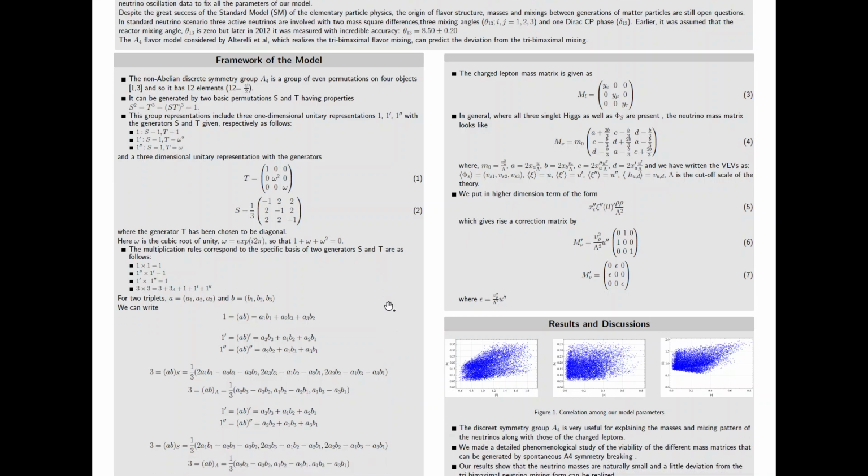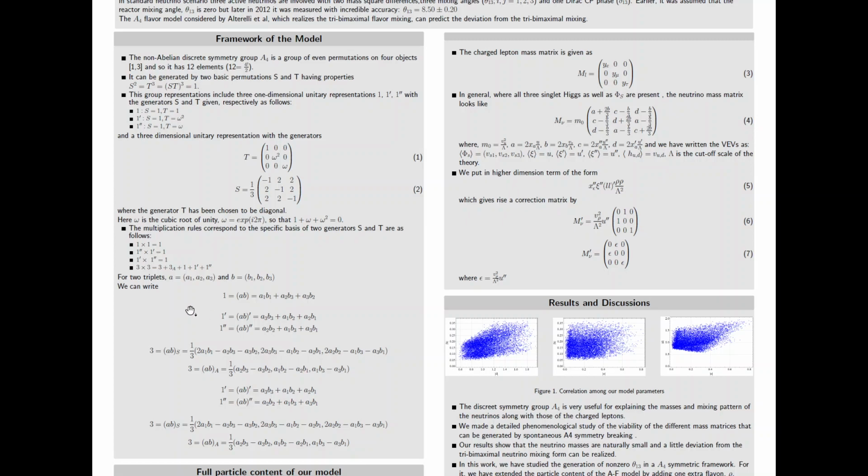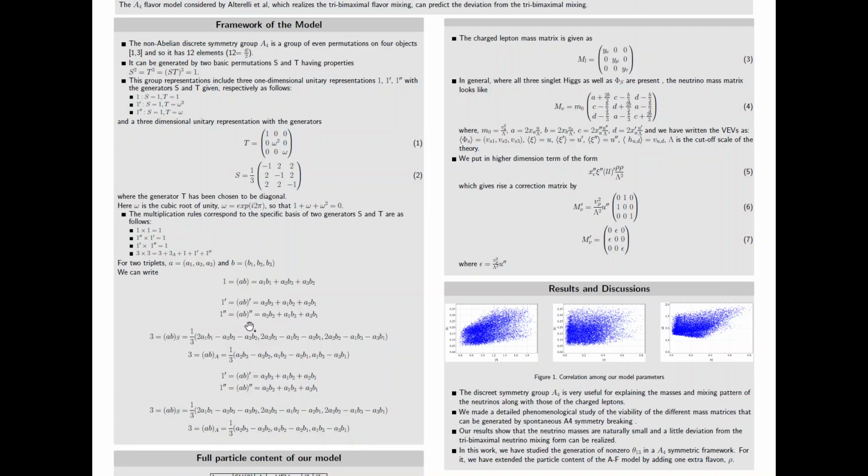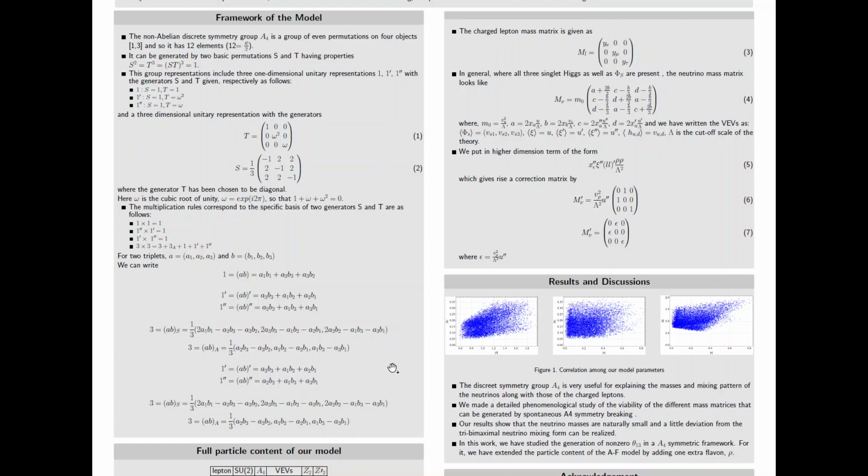And for two triplets, we can consider a equal to (a1, a2, a3) and b equal to (b1, b2, b3), and we have derived the singlet 1 equal to ab, which is a1 b1 plus a2 b3 plus a3 b2. And 1 prime is similarly ab prime, which is a3 b3 plus a1 b2 plus a2 b1. And 1 double prime is ab double prime, which is a2 b2 plus a1 b3 plus a3 b1.